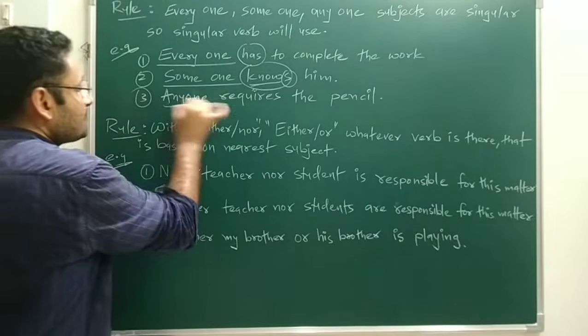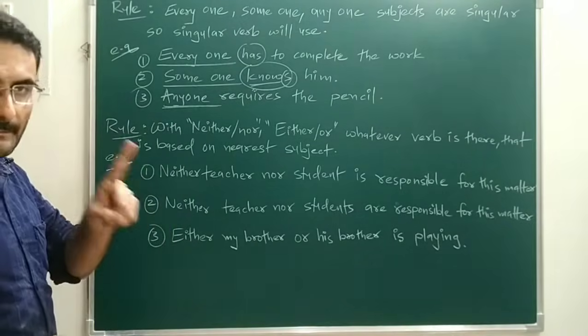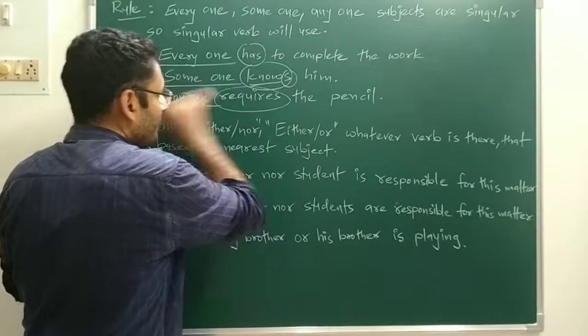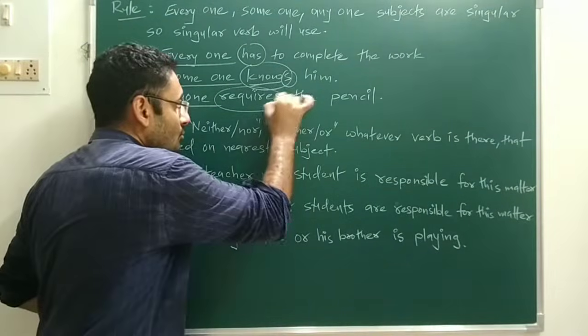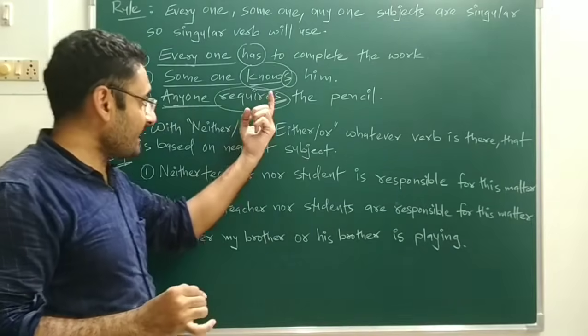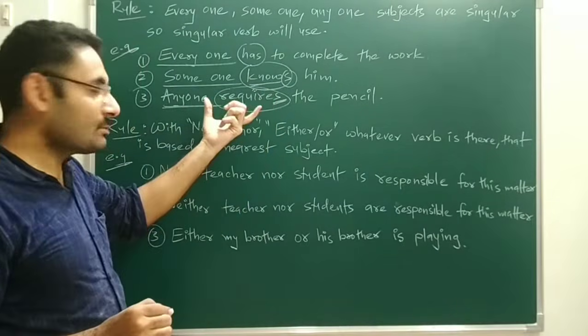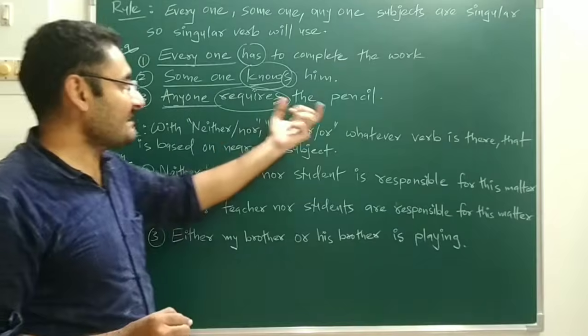Next is anyone. Subject is anyone. Again singular subject. With a singular subject, a singular verb is used. Singular verb means what? With s or es. To require is a verb and we are writing s. That means that is a singular verb. Anyone requires the pencil.